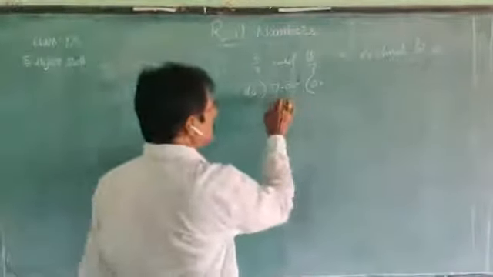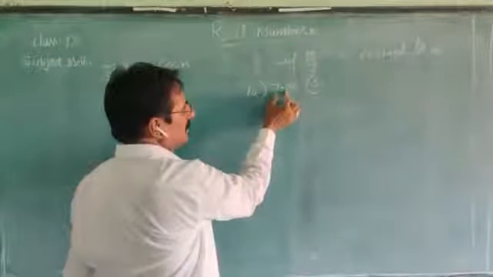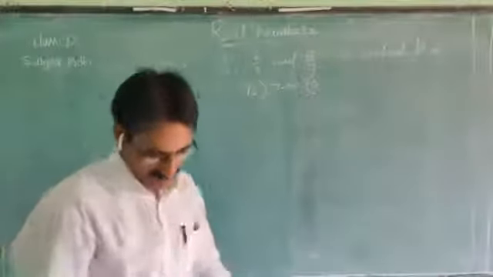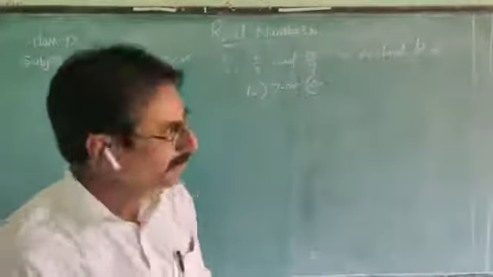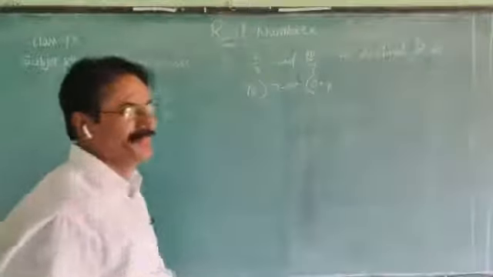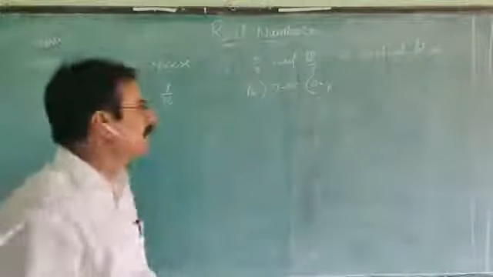Now let us take 70, including this 0, now it becomes 70. It is a 2-digit number. 16 table. How many times does 16 divide? 4 times. How much? 16 fours are 64.